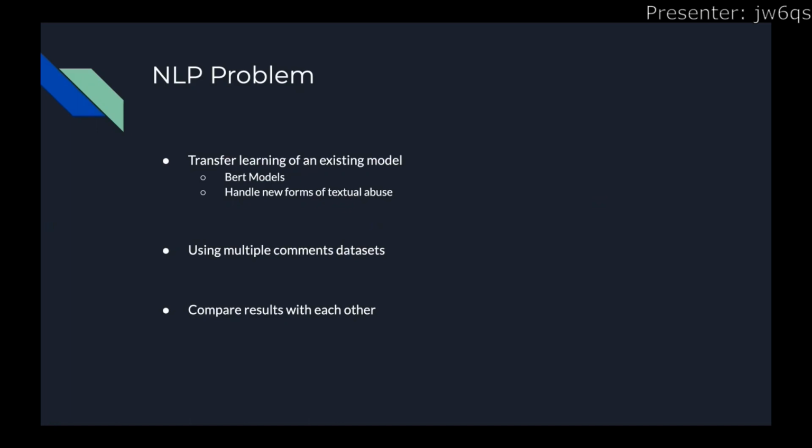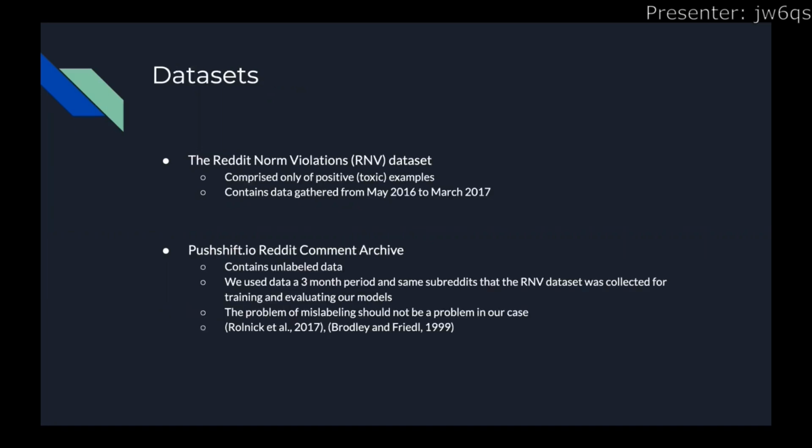Basically, given arbitrary Reddit comments, we want to compare our two models' performance at identifying positively labeled comments, or toxic comments, while our negatively labeled comments were non-toxic comments. So the two datasets we'll be using are the Reddit Norm Violations, or RNV, dataset and the Pushshift.io Reddit comment archive. So the RNV dataset is comprised of only positive or toxic examples, and it makes up roughly half of our overall data.